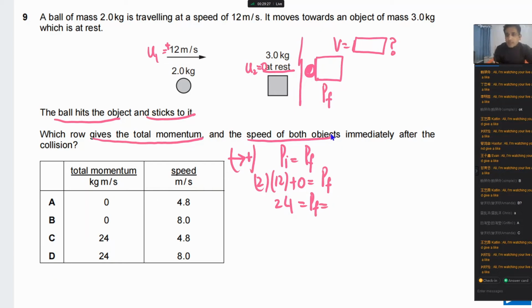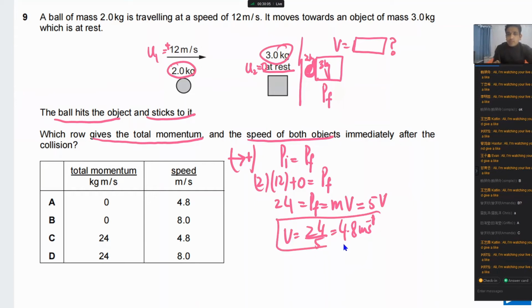Now we need to find the final speed. So we can say M times V. What is the mass? We have 2 kg plus 3 kg, so this is 5 kg. So V is 24 divided by 5. If this was 25, we would get 5, but now it is 24, so it has to be a little smaller than 5. The answer is about 4.8 meters per second. So C is the right answer.